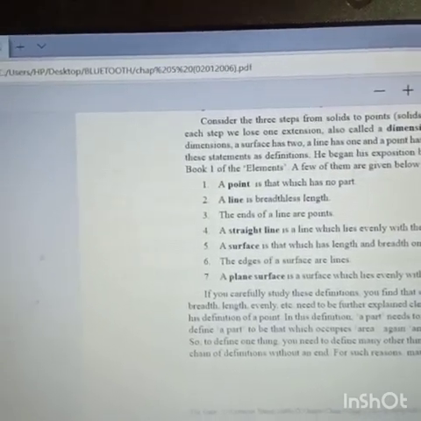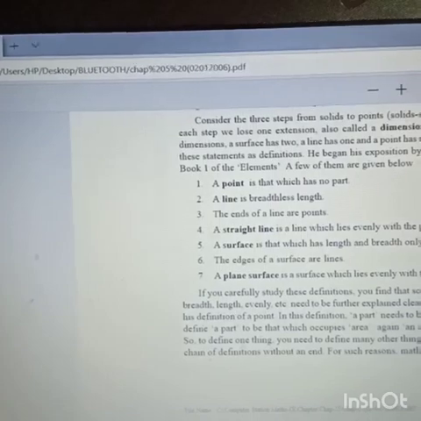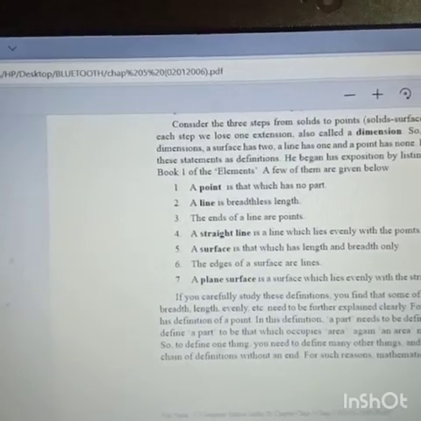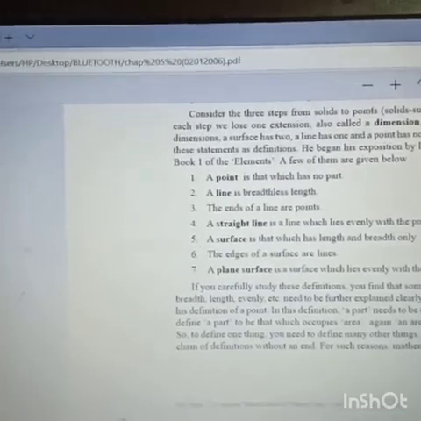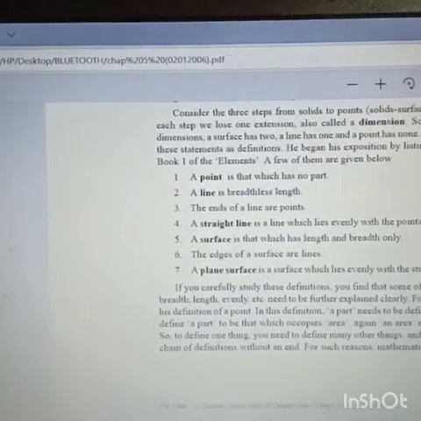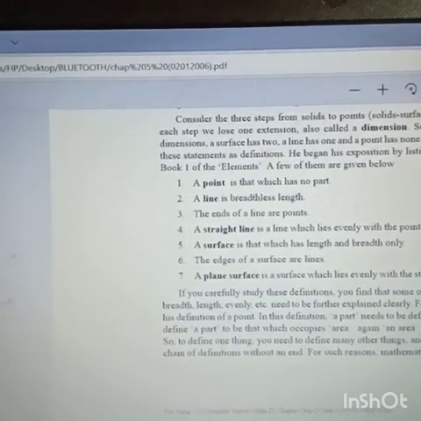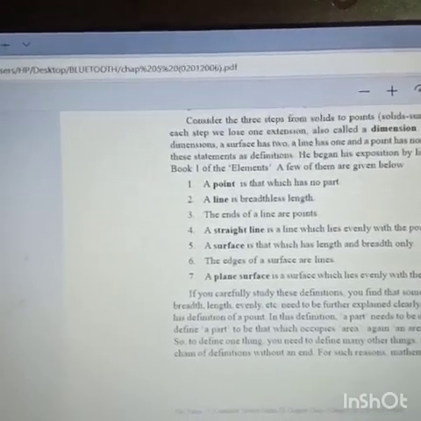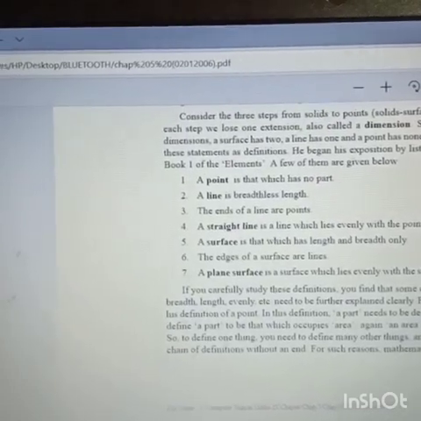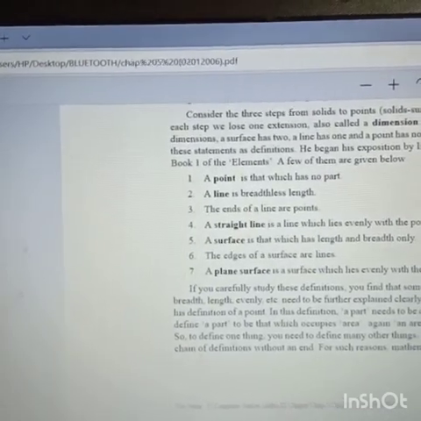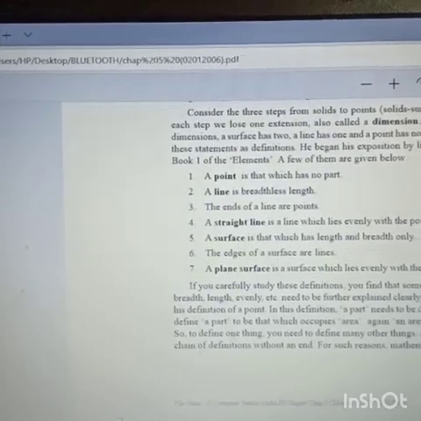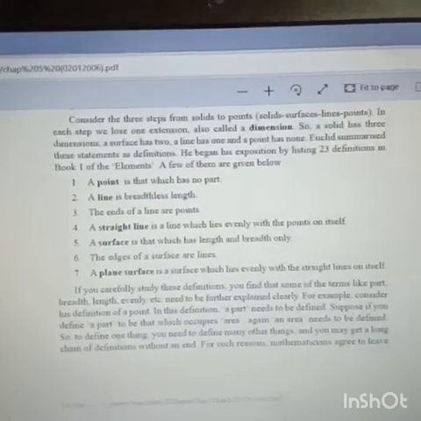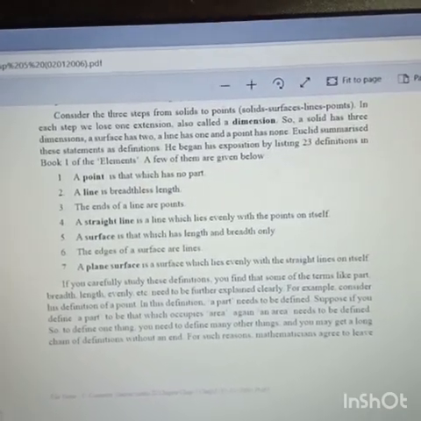If you try to find out a part of that point, you will not get one, because a point has no part. You can try. A line is breadthless length. Can you tell me how much breadth a line has? You cannot, because a line is a breadthless length. The ends of a line are points. If you draw a line, the end points are what you can say? Points. A straight line is a line which lies evenly with the points on itself.